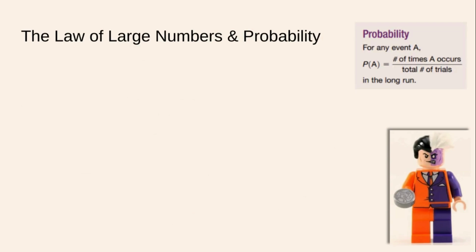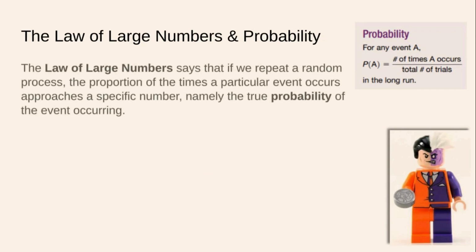So we need to talk about the law of large numbers, okay? The law of large numbers says that if we repeat a random process, the proportion of the number of times a particular event occurs approaches a specific number, namely the true probability of the event occurring, okay?